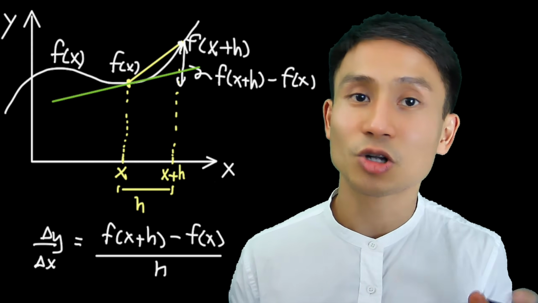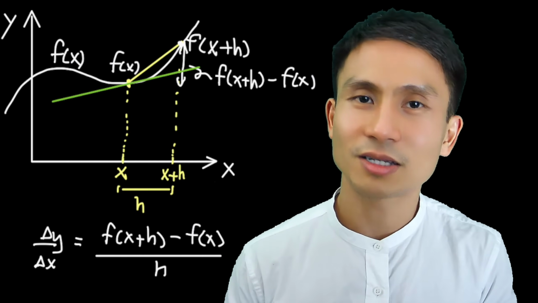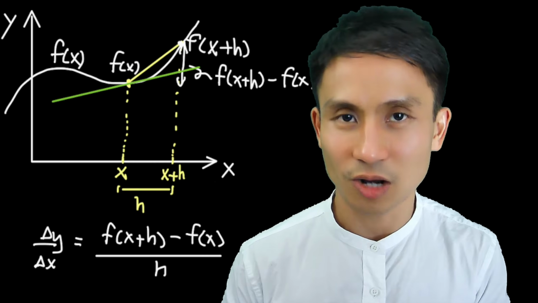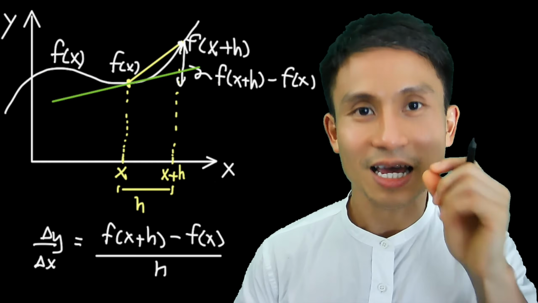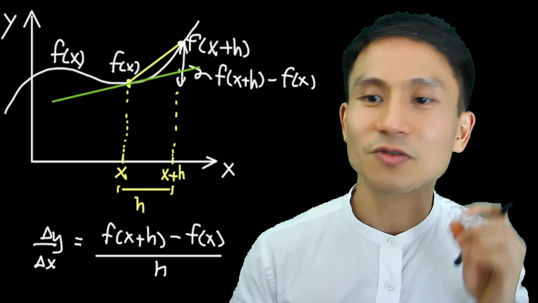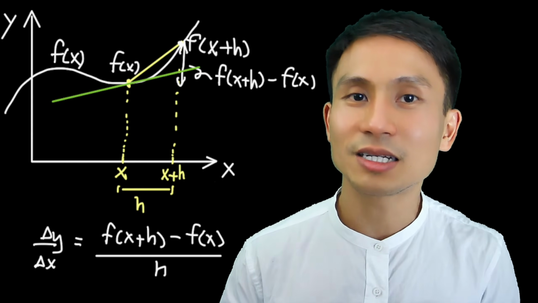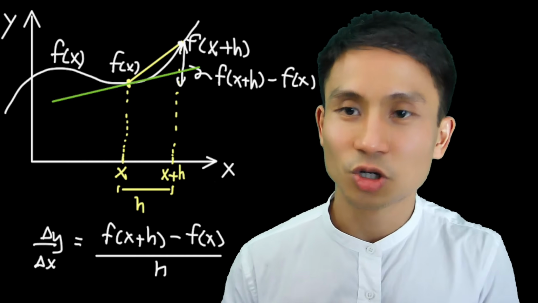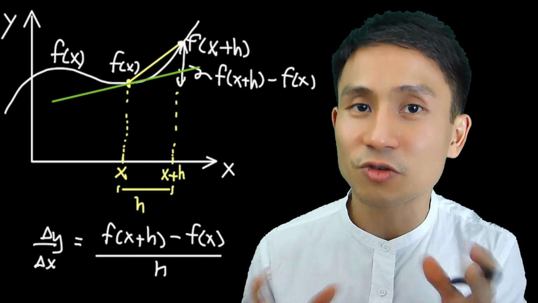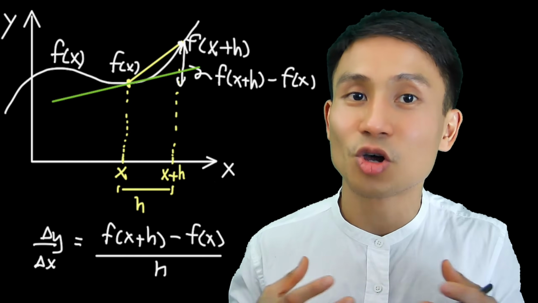And apparently the slope of the green line, so-called tangent, is not quite the same as that of the yellow line. So we have a problem. And here's the key idea. In order to make the gradient of the yellow line as close as that of the green line, we need to decrease the distance h. So I'm just gonna illustrate how decreasing the distance h makes the slope more accurate.